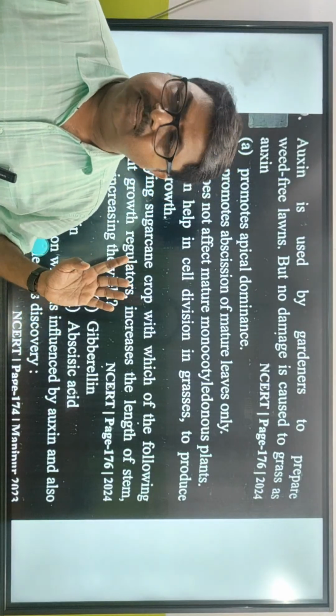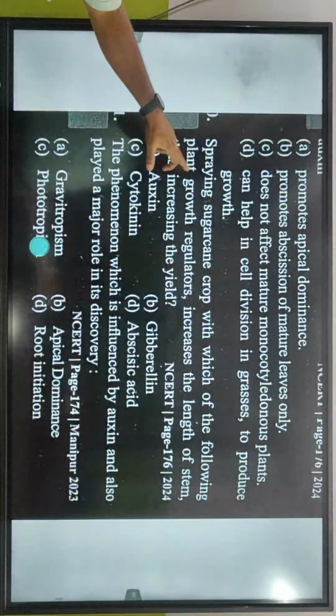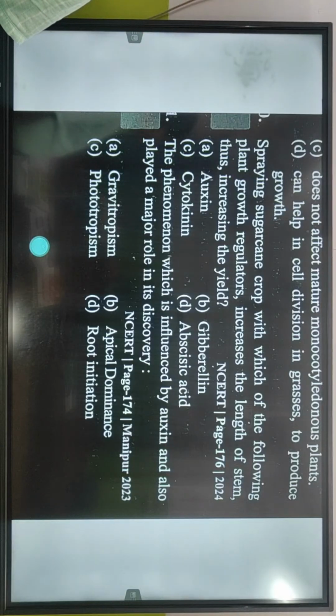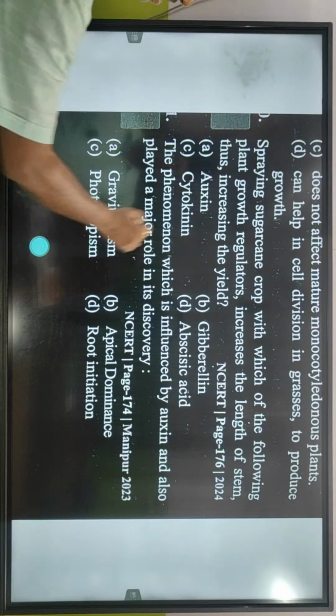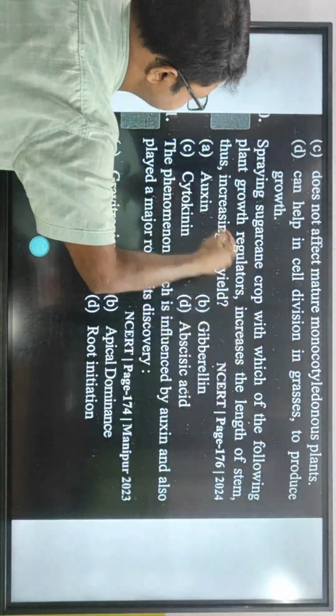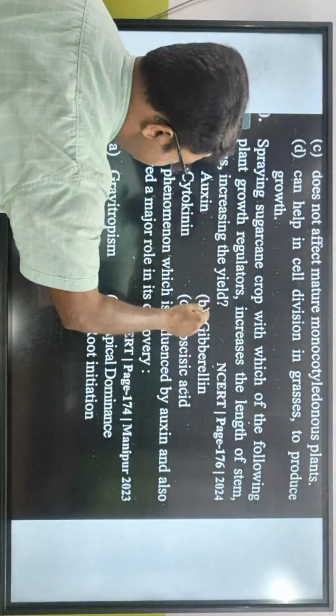This is synthetic auxin. Let's do this. Spraying sugarcane crop with which of the following plant growth regulators increases the length of stem, thus increasing the yield? Yes, we have done it. Spraying sugarcane crop with which of the following plant growth regulators increases the length of the stem? Come on, we have just talked about bolting.